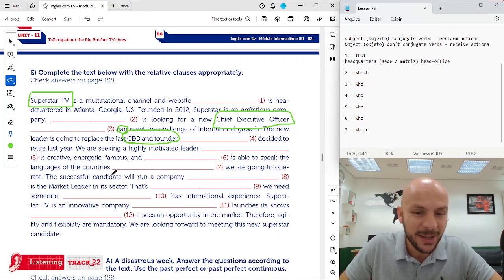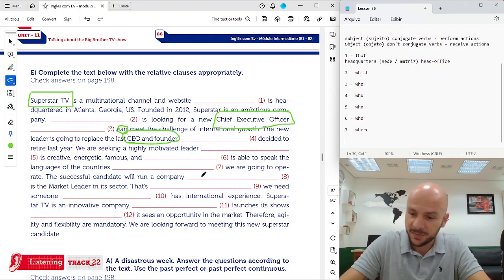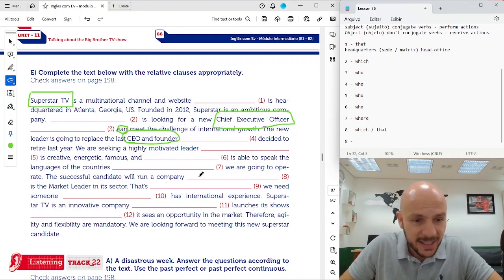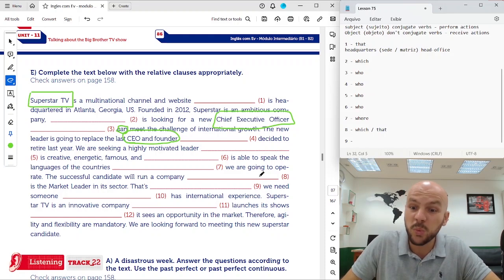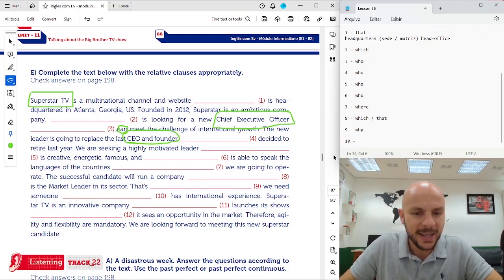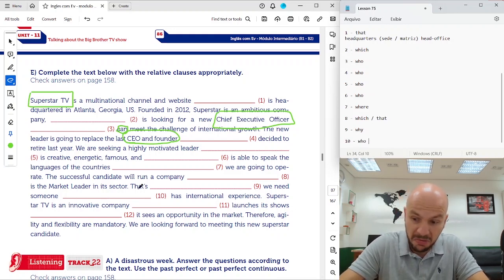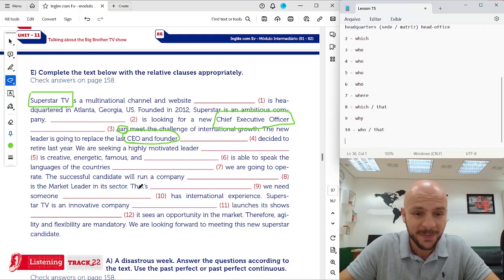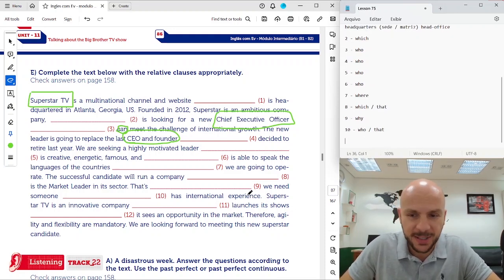The successful candidate will run a company which, or that, is the market leader in its sector. That's why we need someone who has, or that has, but the best one here is who has international experience.